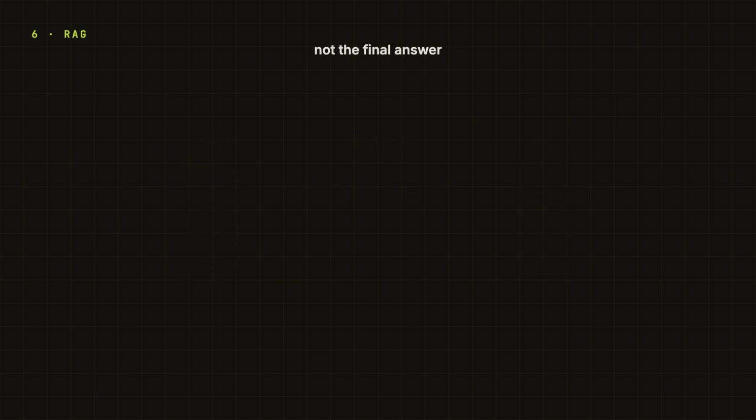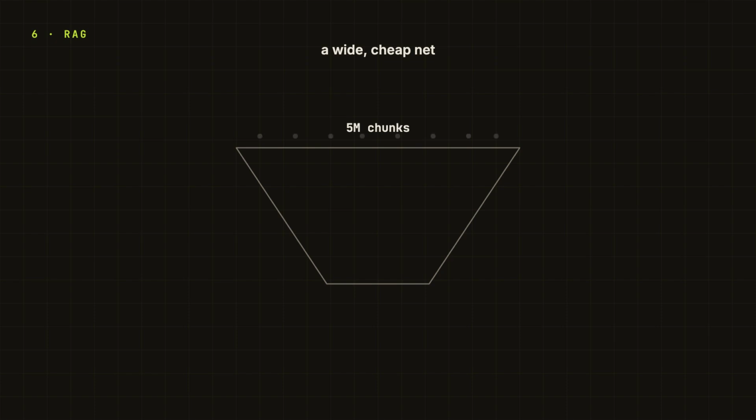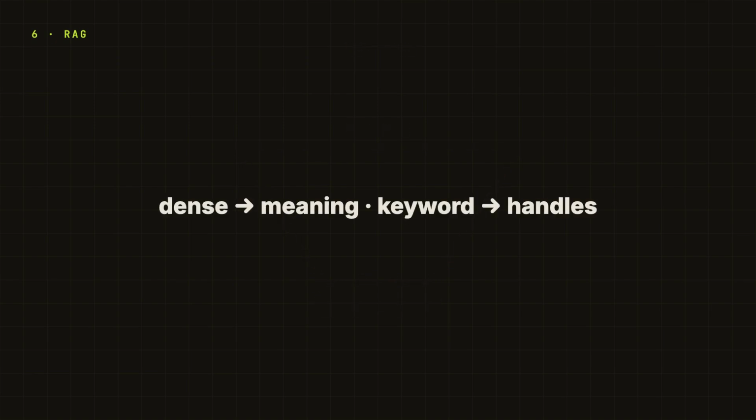So the retriever's job is not to pick the final answer. It is to cast a wide enough net cheaply. From 5 million chunks, keep maybe 100 or 150 candidates. Third anchor line. Dense search gives us meaning. Keyword search gives us handles. Real RAG usually needs both.